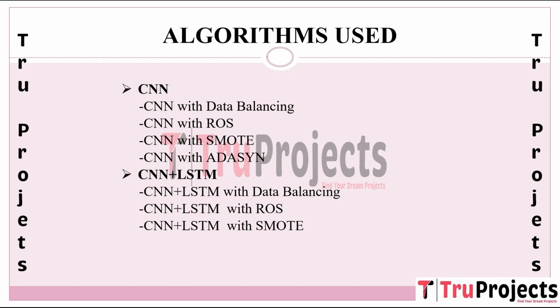CNN plus LSTM with SMOTE. This algorithm involves applying SMOTE to balance the dataset before training the CNN plus LSTM model. By leveraging both CNN and LSTM layers and a balanced dataset, the model becomes more adept at capturing both spatial and temporal patterns in network traffic, especially for less frequent attack types.